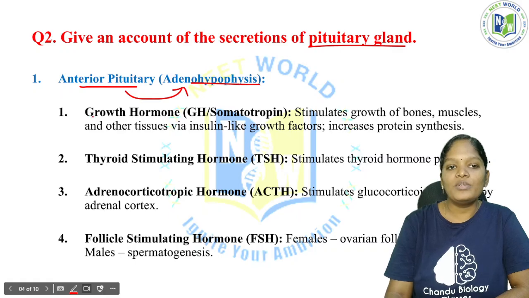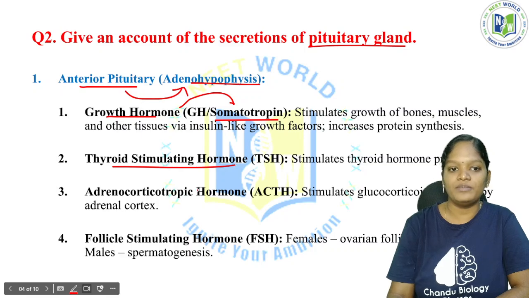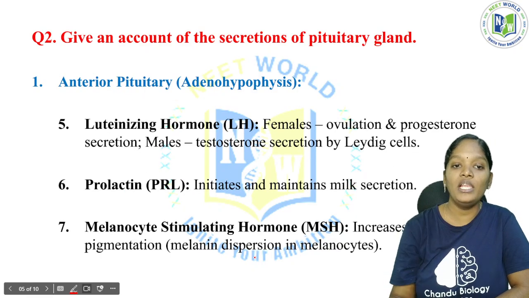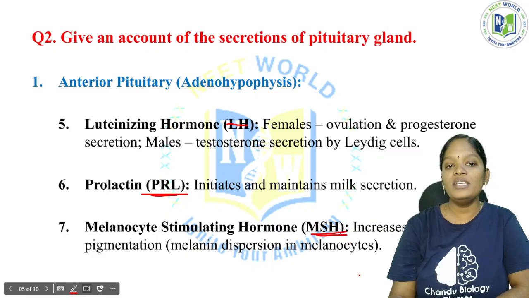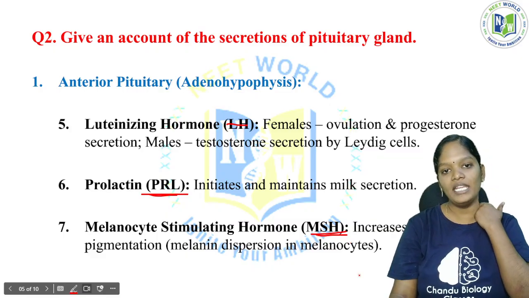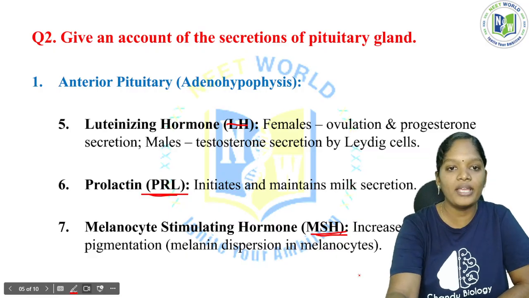The anterior pituitary is responsible for synthesizing many hormones. They are growth hormone, which is also called somatotropin; thyroid stimulating hormone, TSH; adrenocorticotropic hormone, ACTH; follicle stimulating hormone, FSH; luteinizing hormone, LH; prolactin, PRL; and melanocyte stimulating hormone, MSH. These are all the hormones secreted by the anterior pituitary, which is also called the adenohypophysis.